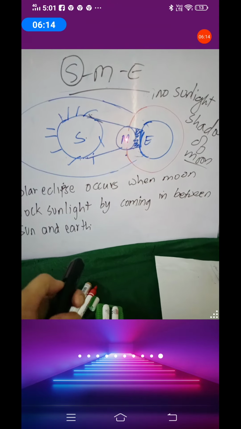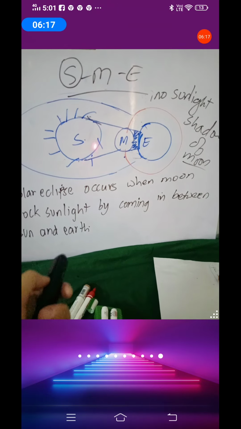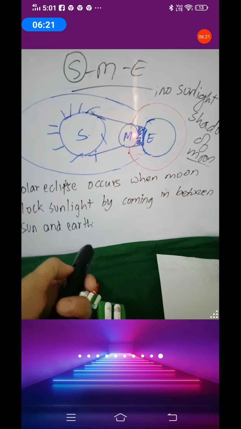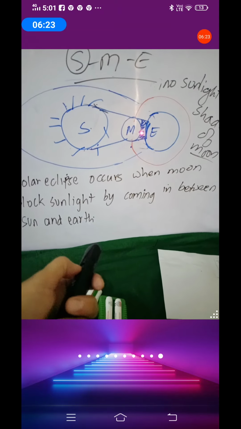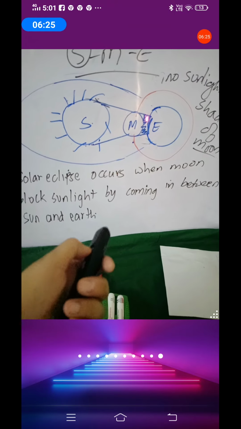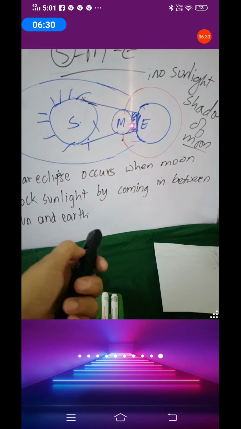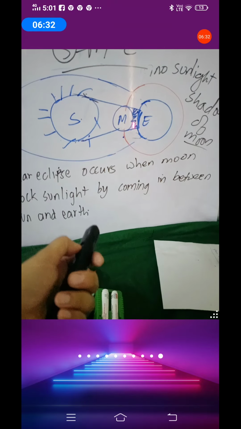So what is the moon doing? The moon is blocking the light of the sun. And in this portion on the earth, there is a solar eclipse. So people living here will face darkness in the daytime also. Okay, not the entire earth. Only people living here will face darkness in the daytime also.